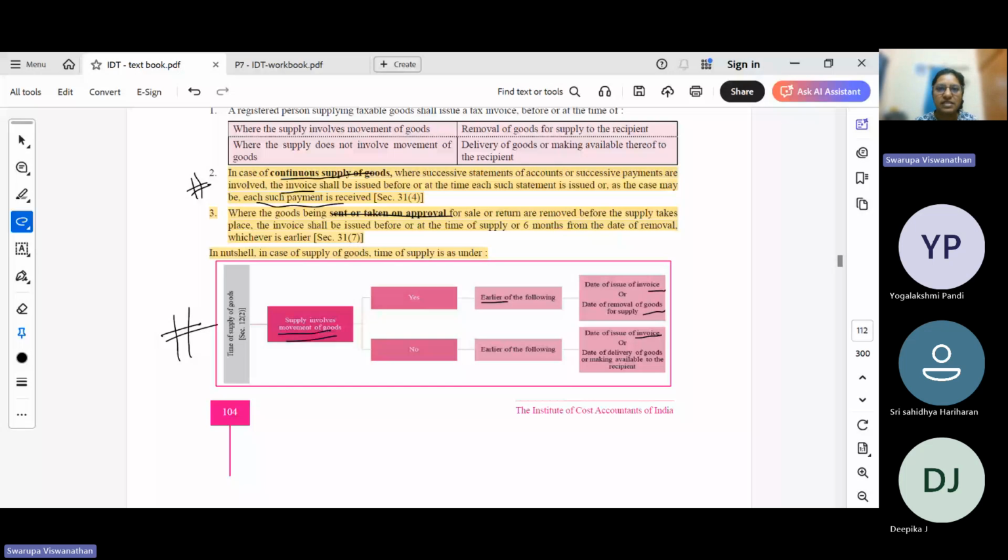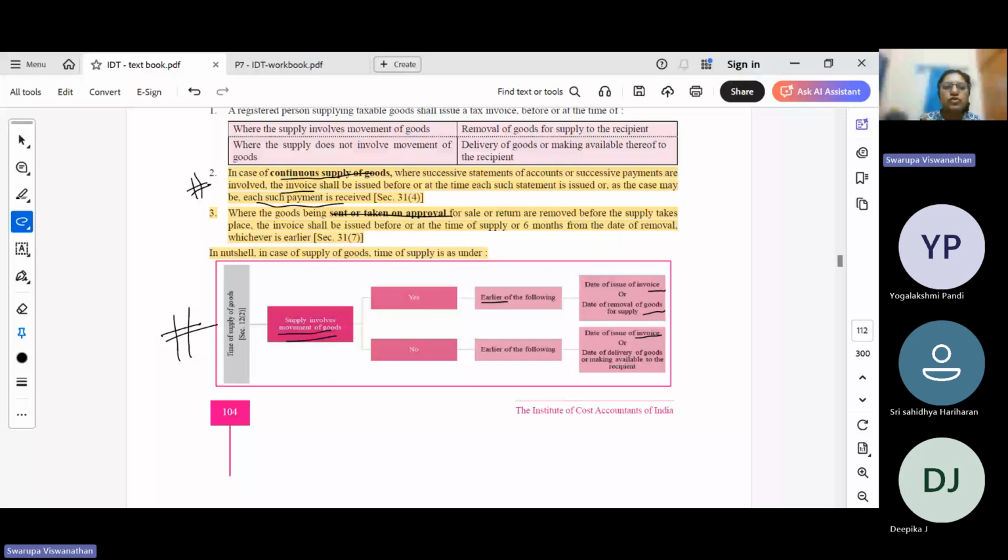Once this is done, the supplier will issue an invoice. He will issue an invoice for 8 items which have been accepted by the recipient. And for the 2 items, which are returned back, no invoice will be generated. That is not a supply because there has not been a sale. There has not been a completion of movement of goods, a consideration coming in, nothing. For the 2 products, it is just the return of the products.